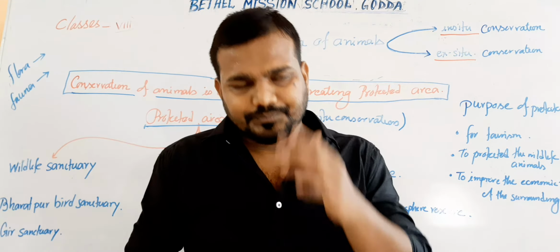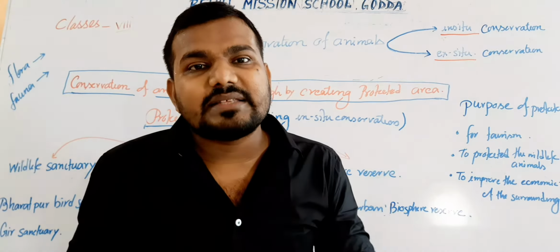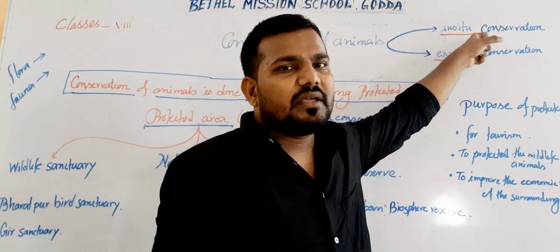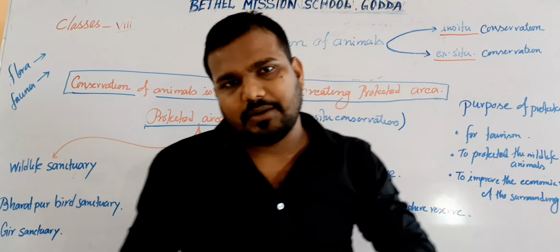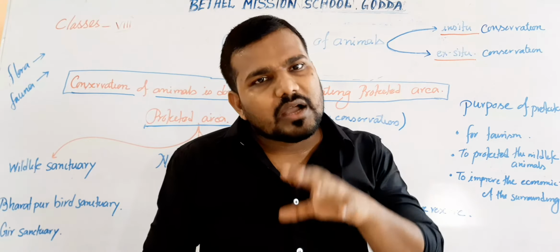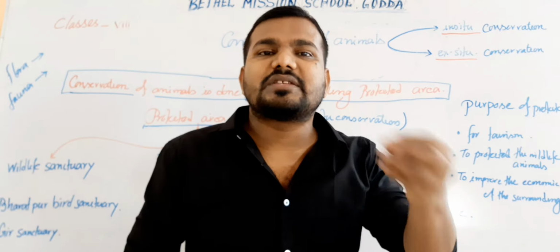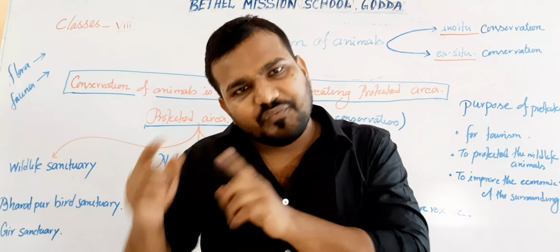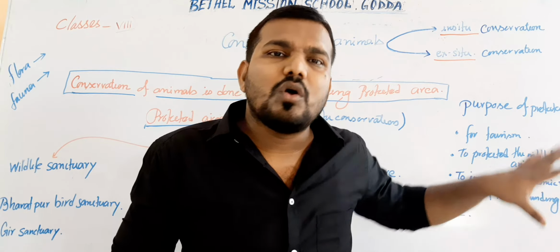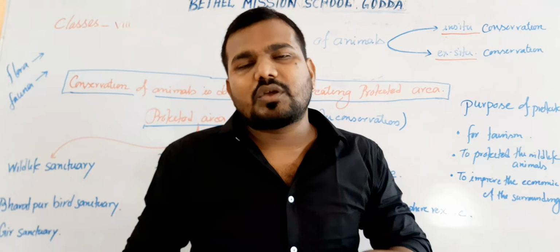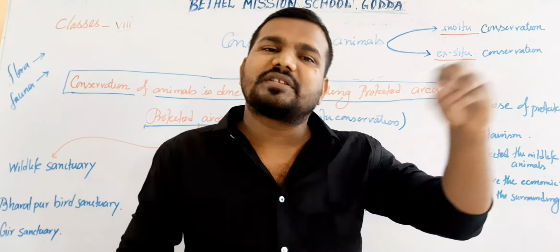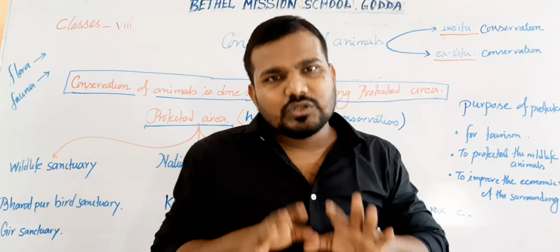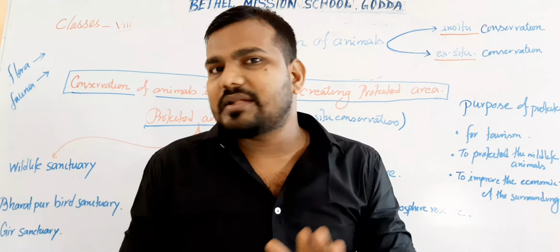Now, this conservation of animals is done using two methods. One is in situ conservation and another one is ex situ conservation. In situ conservation means when the conservation of animals takes place within its own habitat. If we conserve the wildlife animals within their natural habitat, which means within the forest, then that is known as in situ conservation. And when we conserve the wildlife animals outside of their own habitat, that is known as ex situ conservation.